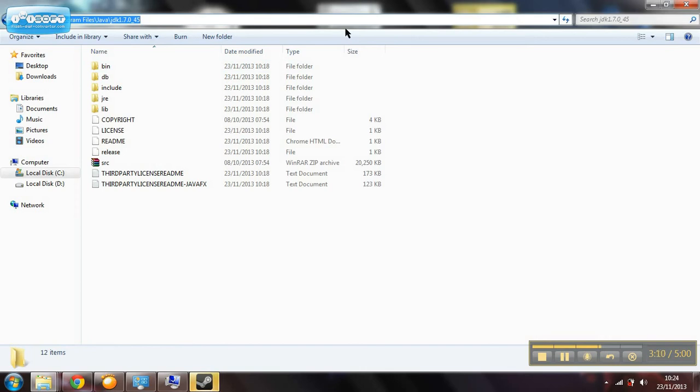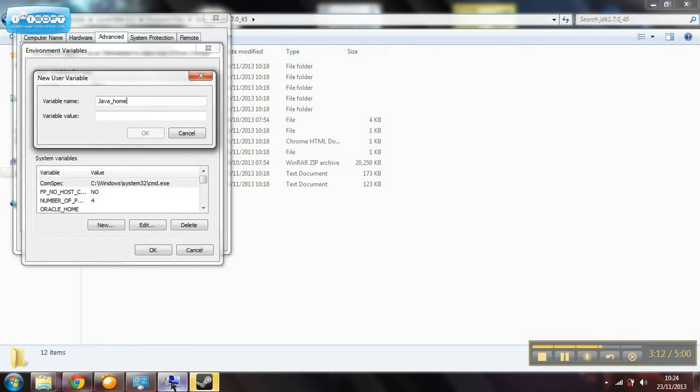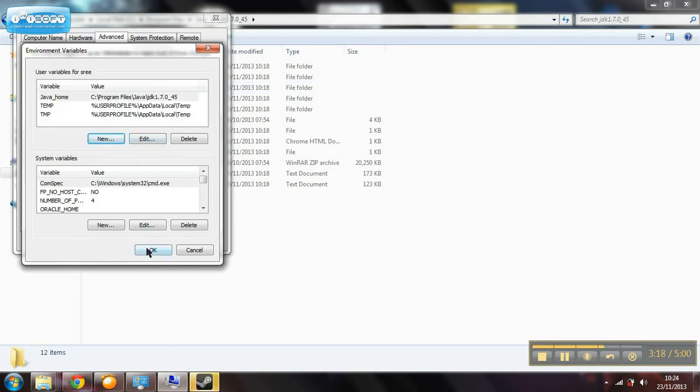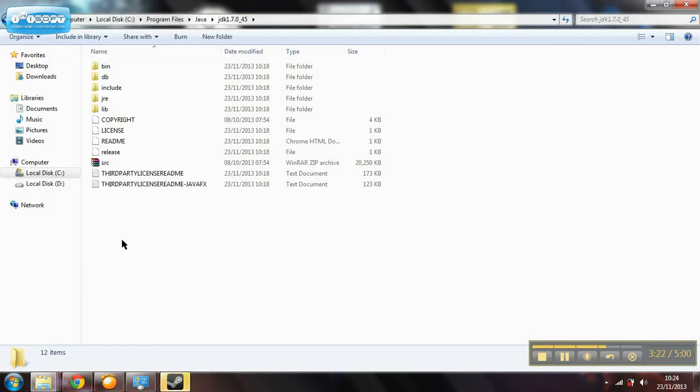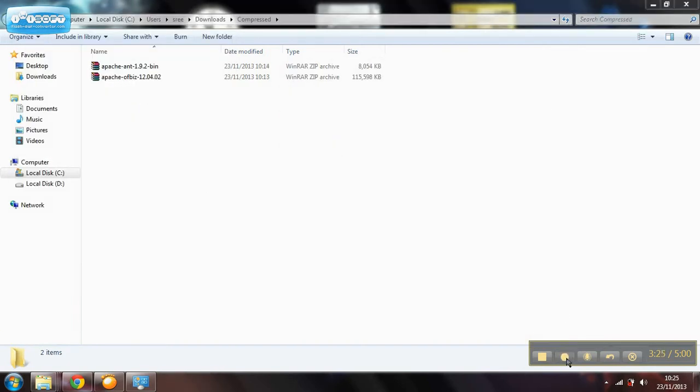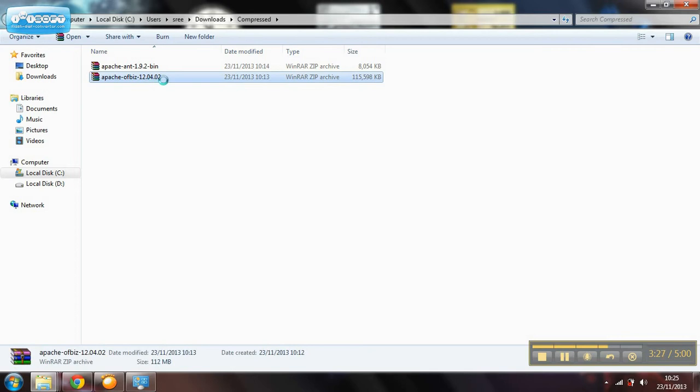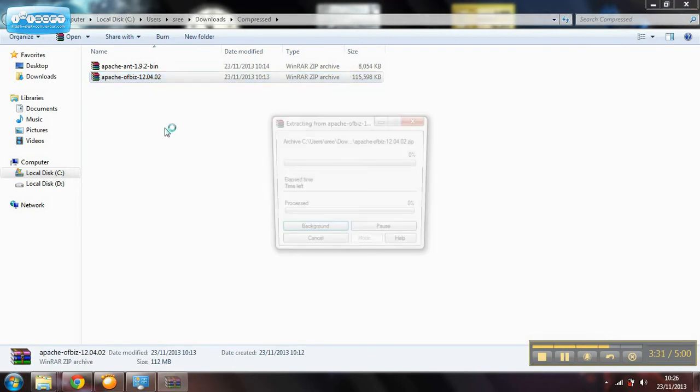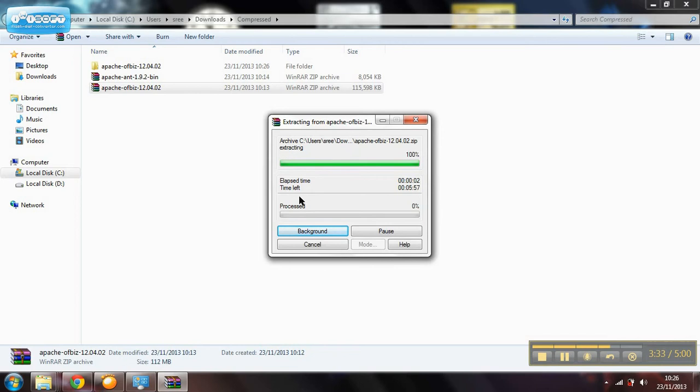Now we copy the address of this file and put it in the value. Okay, and after that we will install all these two files.